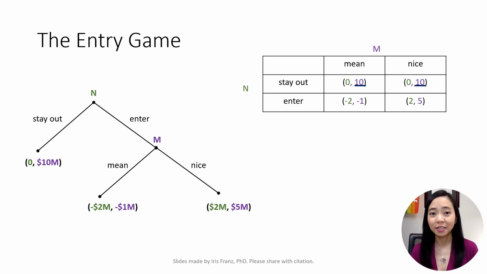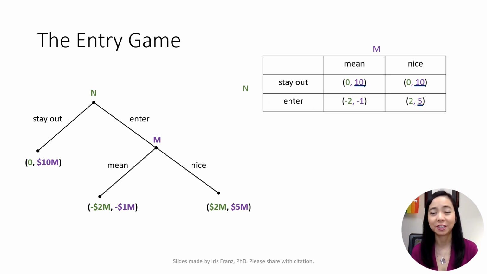However, if N chooses to enter the market, then we are at the bottom row. In this case, if M chooses to be mean, then M will suffer a loss of $1 million. If M chooses to be nice, then M gets a payoff of $5 million. As $5 million is better than negative $1 million, given that N enters, M will choose to be nice. We underline the payoff $5 million for M.